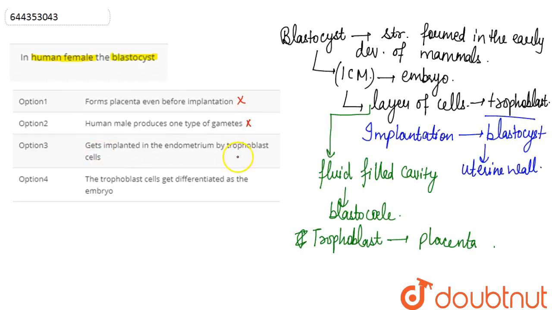So this is what we have discussed here, that when it gets implanted in the endometrium, it gets implanted by the outer layer of cells which is called the trophoblast cells. So this is our correct answer here. And the option that says the trophoblast cells get differentiated as the embryo, no, these are not the trophoblast cells. These are the inner cell mass that gets differentiated as the embryo. So the correct answer here is option 3, right?